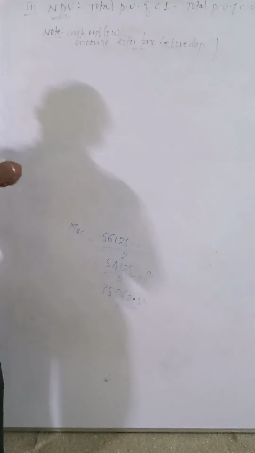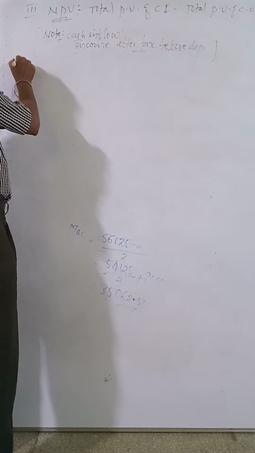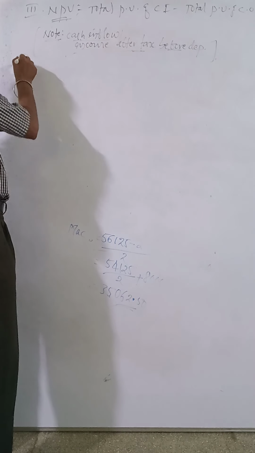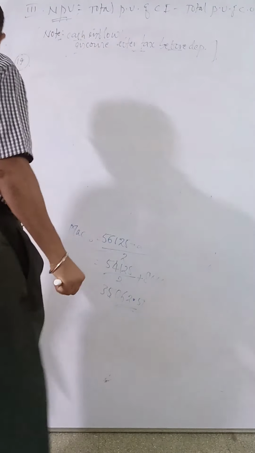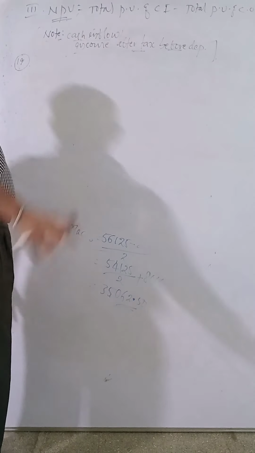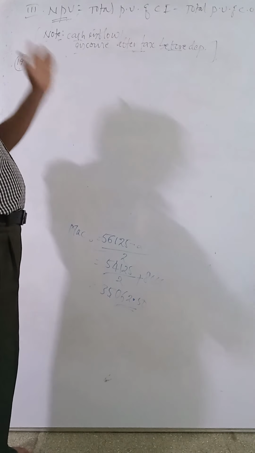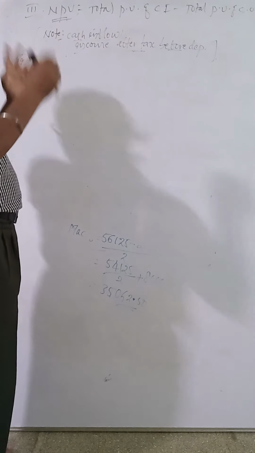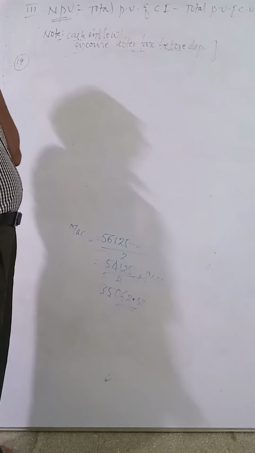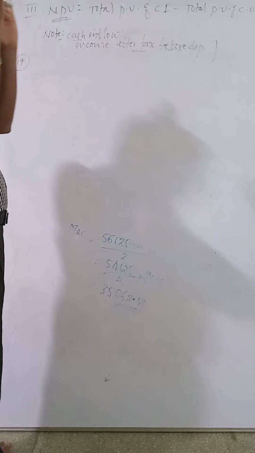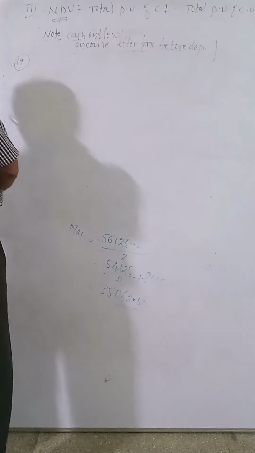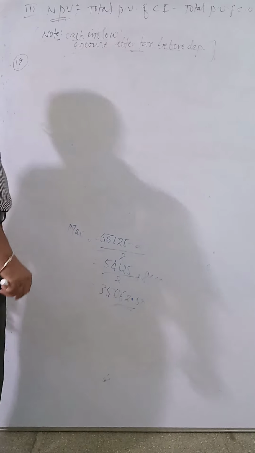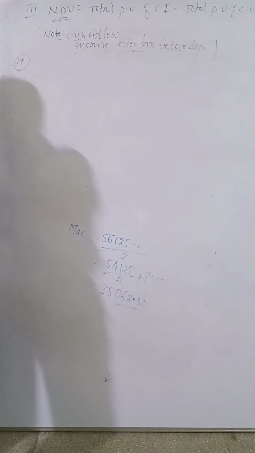Let us see net present value problem number 19, the first problem according to NPV. What is given in the question? There are two investment opportunities, which means the company is ready to invest money in project A and project B, a sum of rupees 1 lakh each. Project A is investing 1 lakh, project B also 1 lakh, and the expected profit is given as under.